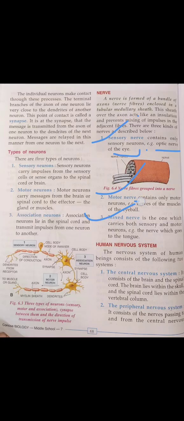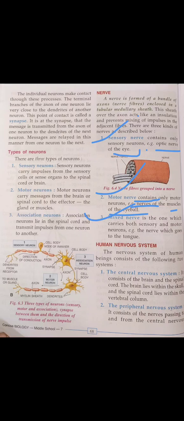Motor nerve contains only motor neurons, for example nerves of the muscles of the eyeball. Third, mixed nerve is the one which carries both sensory and motor neurons, for example the nerve which goes to the tongue.